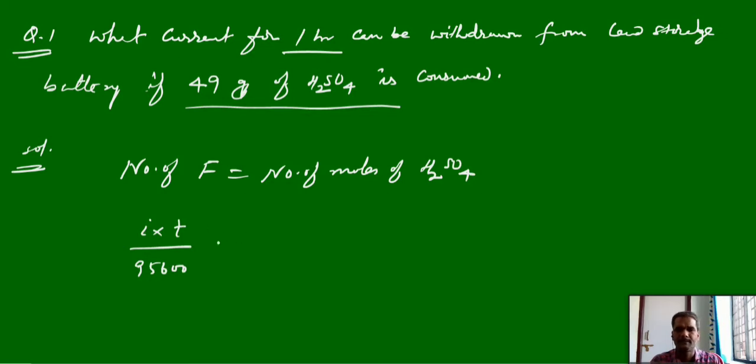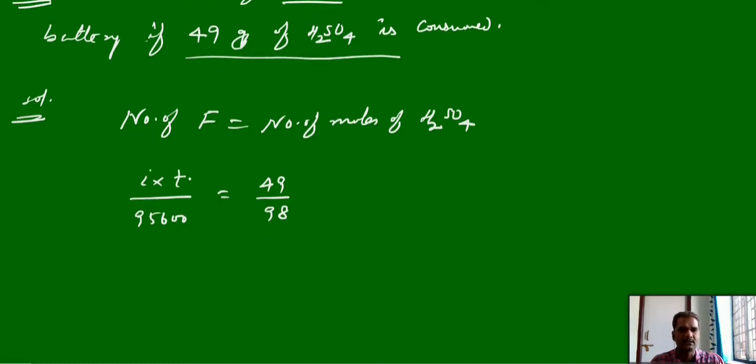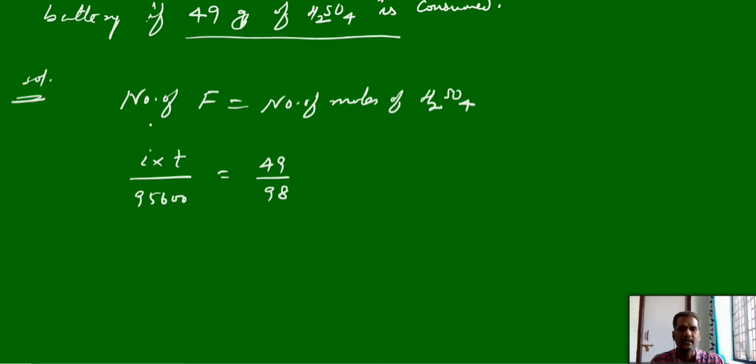The number of moles of H2SO4: 49 grams means 49 by 98, half mole. So we have the current as half mole Faraday, I into T by 96,500 equal to this.